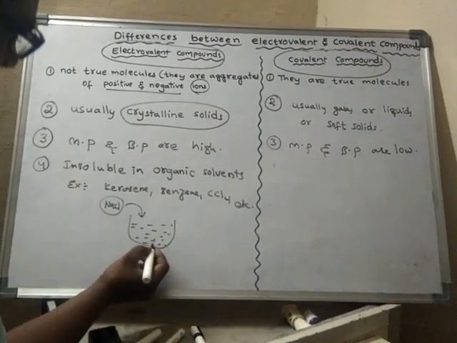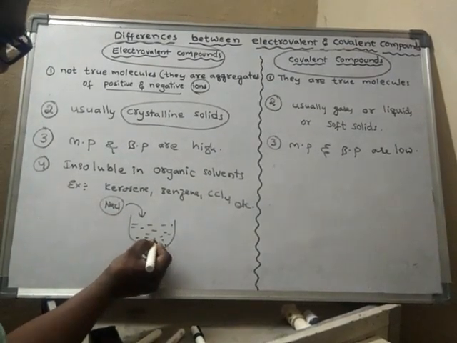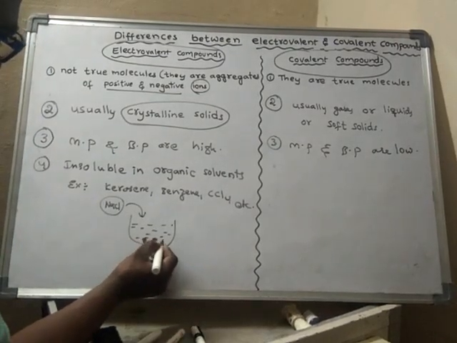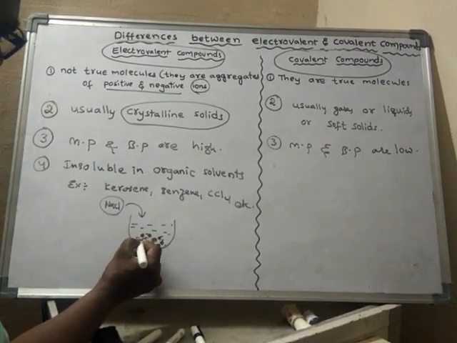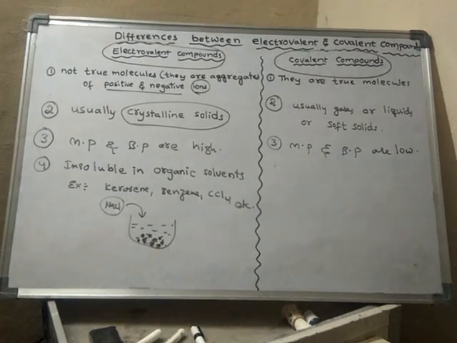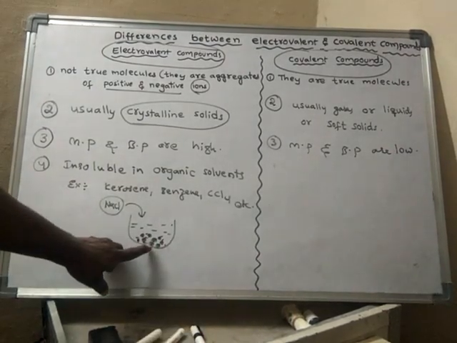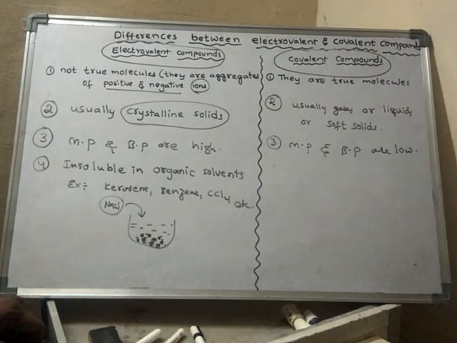That salt remains as salt only, it does not dissolve. It still remains as crystal for any length of time. So it cannot dissolve in kerosene.